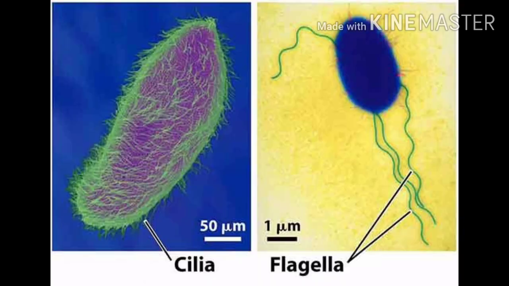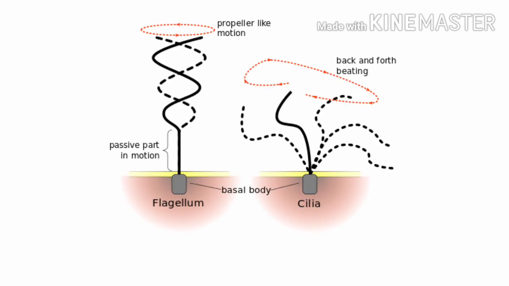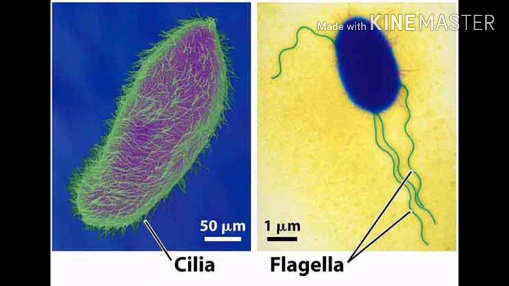Now, in case of microorganisms like Pseudomonas or Vibrio, we find there are hair-like projections from their cell called the cilia and flagella, which are responsible for the movement. The flagella show a propeller-like motion, and the cilia, on the other hand, show a beating motion, which helps in the locomotion of the entire cell towards the direction of the food. Now, these are all non-muscular kinds of movements.